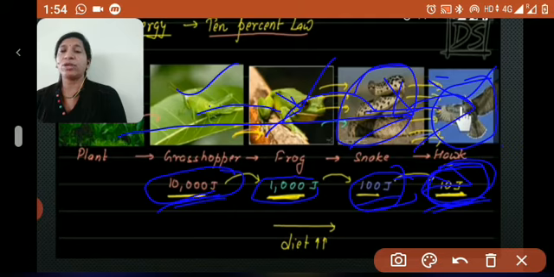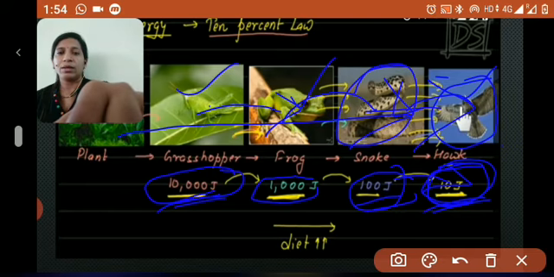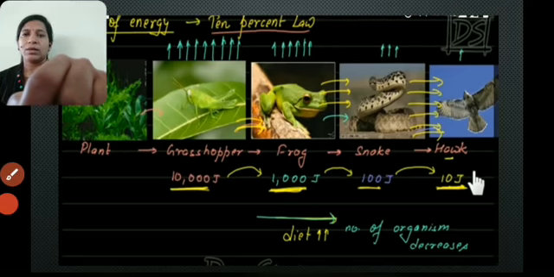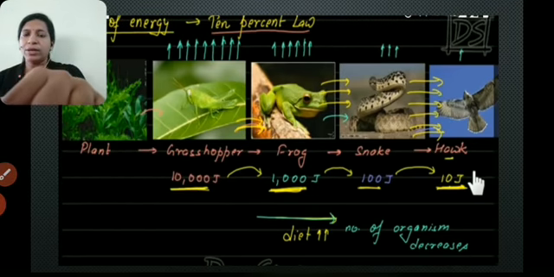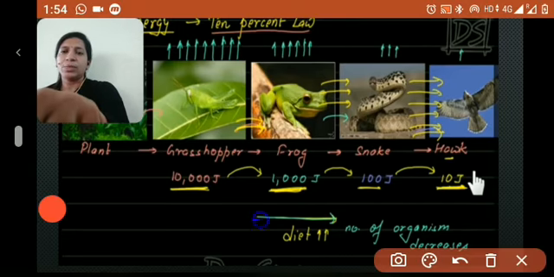The diet of the organism should be increased because of the energy levels. Okay, fine. This is what I have explained until now. If you see here, the diet will be increased in the food chain.